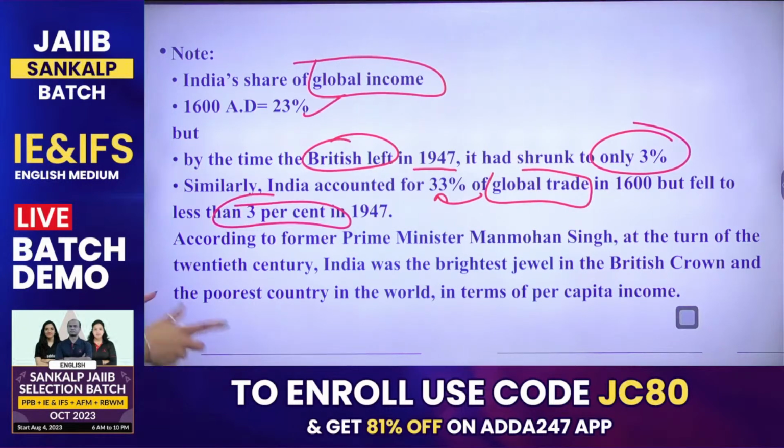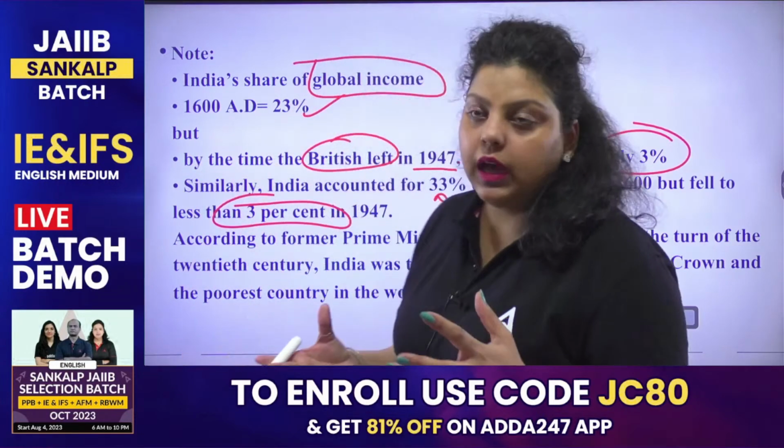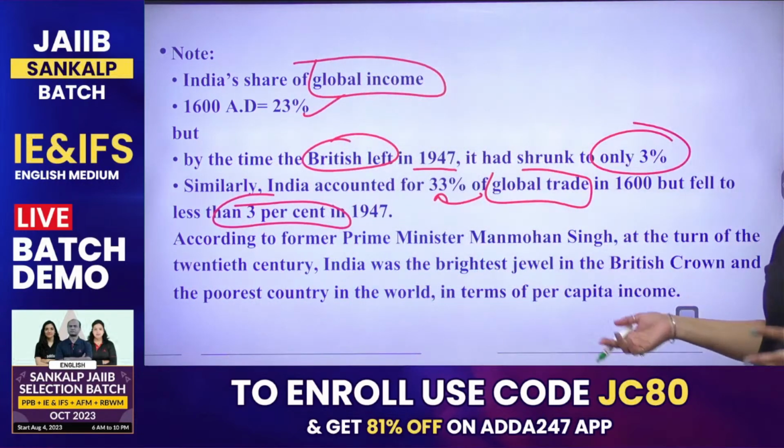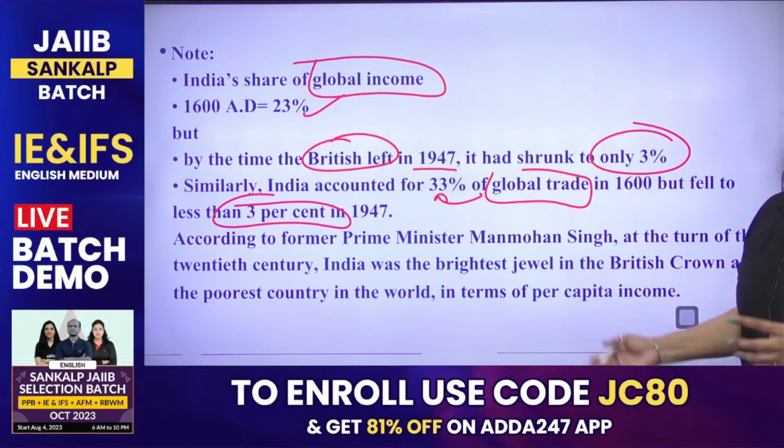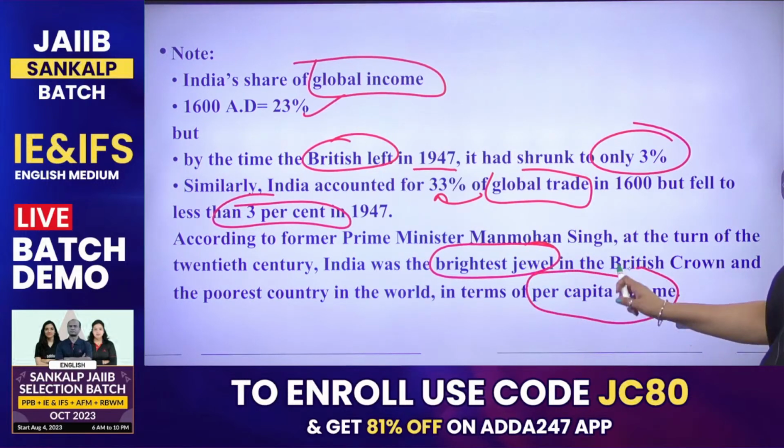According to former Prime Minister Mr. Manmohan Singh, at the turn of the 20th century, India was the brightest jewel in the British crown and the poorest country in the world in terms of per capita income. So for Britishers, India was the brightest jewel. They were earning a lot of money from the country. They were taking a lot of raw material. They were getting very cheap labor from here. So for them, it was the brightest jewel. But as an independent individual country, you can see India was the poorest country in terms of per capita income.